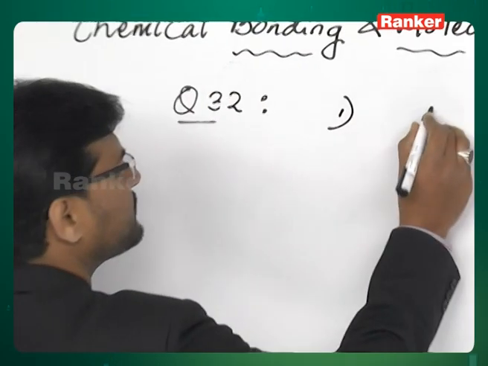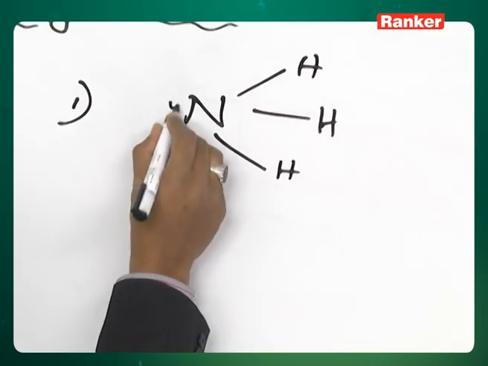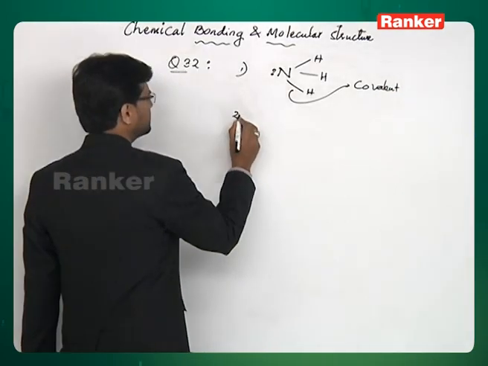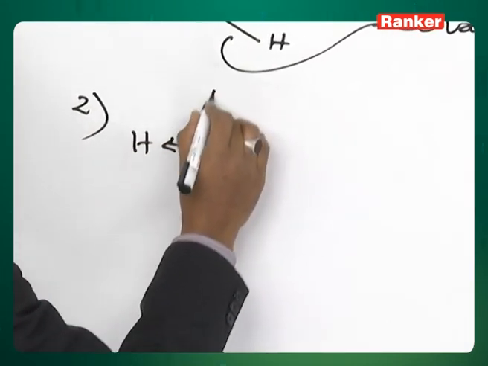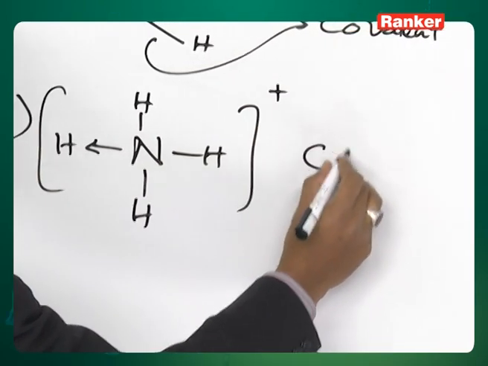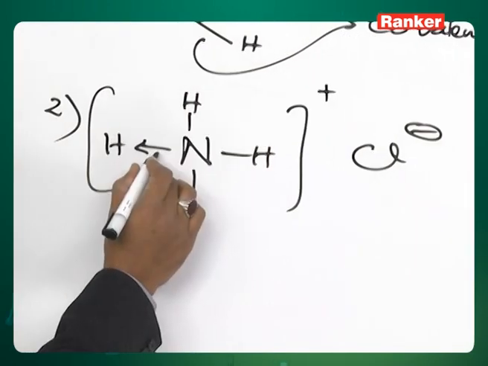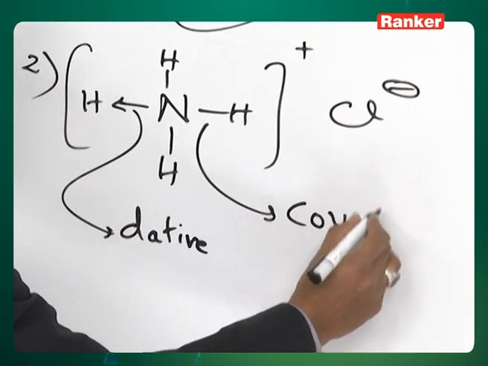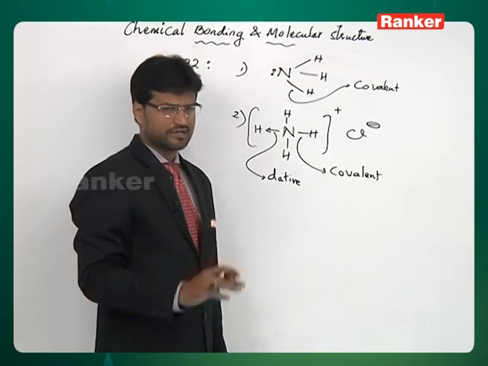First, ammonia. Ammonia has 3 N-H bonds, and all the 3 bonds are covalent bonds. Second option given is ammonium chloride. This is ammonium chloride. The attraction between NH4 plus and Cl minus is described as ionic bond. This is dative bond, and this is ordinary covalent bond. So this compound has all the 3 types of bonds: ionic bond, covalent bond, and coordinate covalent bond.